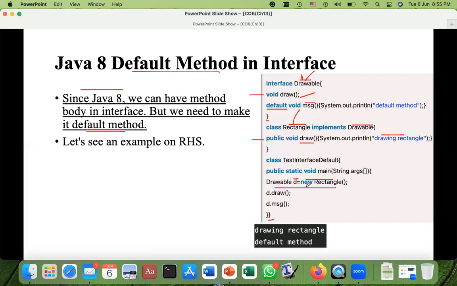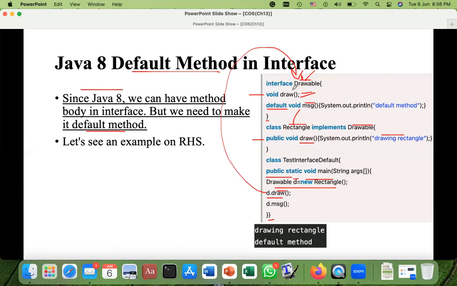We already did like that in the previous program, but here we have the interface. So for an interface, you can also do like that. It is allowed in the current versions. So now d.draw(), I am calling the method draw with this object d. So d has what type? Drawable. So I will go first into the interface Drawable, and I will search for this method draw. Okay, that draw is there, but this is abstract. So where is the body?